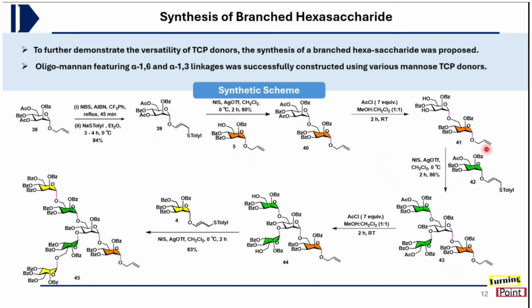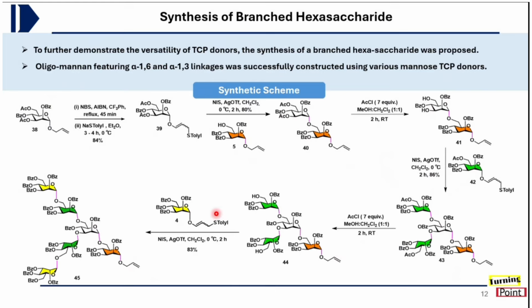And further, taking this donor 42, which contained only the C6 acetate group and the rest were OBn protected groups, it underwent double glycosylation to form this tetrasaccharide 43, which contained the acetate group at the terminal position. And again, this acetate group was selectively deprotected in the presence of acetyl chloride and methanol, dichloromethane as the solvent system, for 2 hours at room temperature, leading to the formation of this tetrasaccharide acceptor.